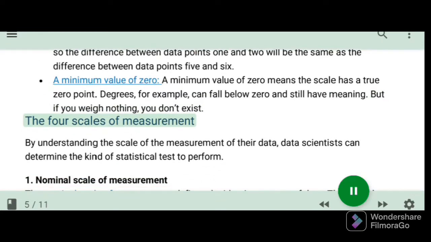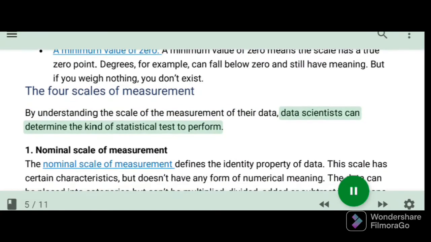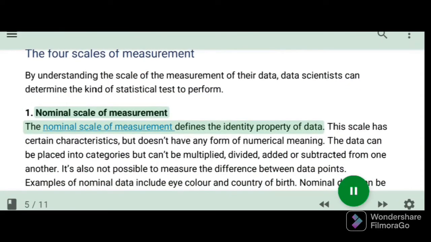The 4 scales of measurement. By understanding the scale of the measurement of their data, data scientists can determine the kind of statistical test to perform. 1. Nominal scale of measurement. The nominal scale of measurement defines the identity property of data.